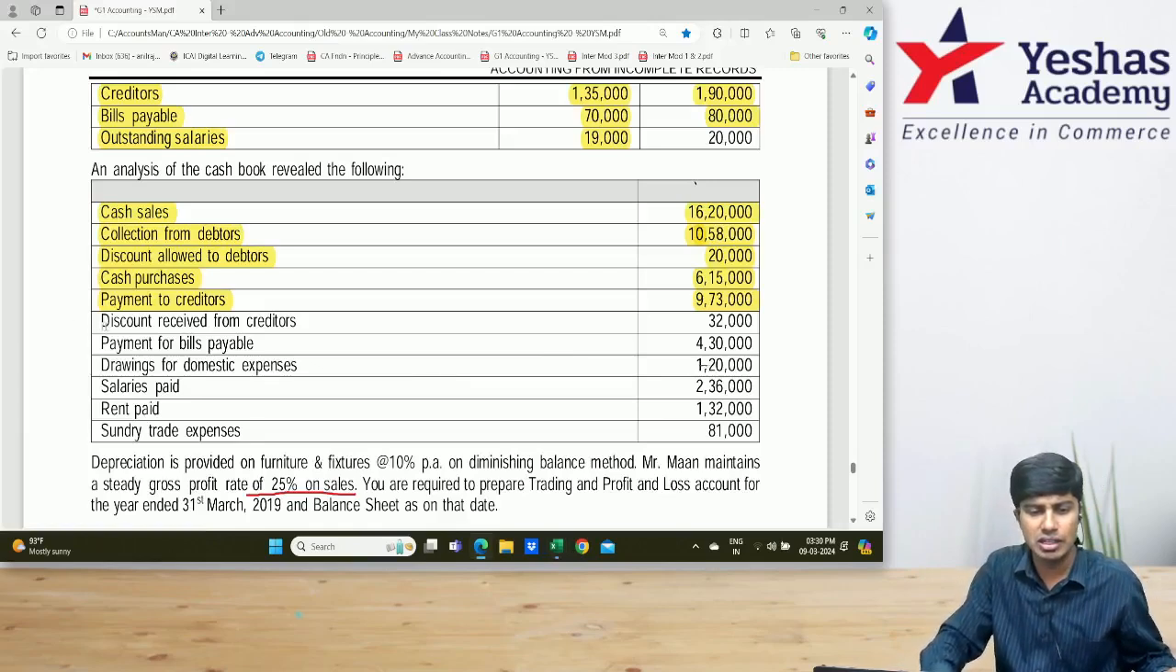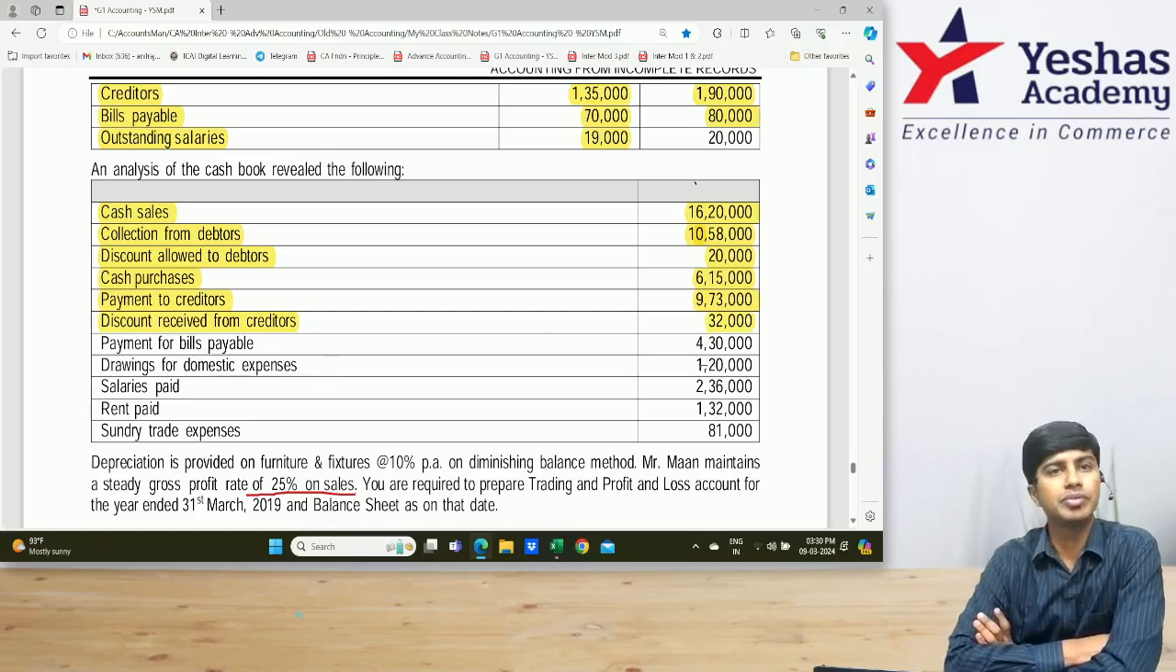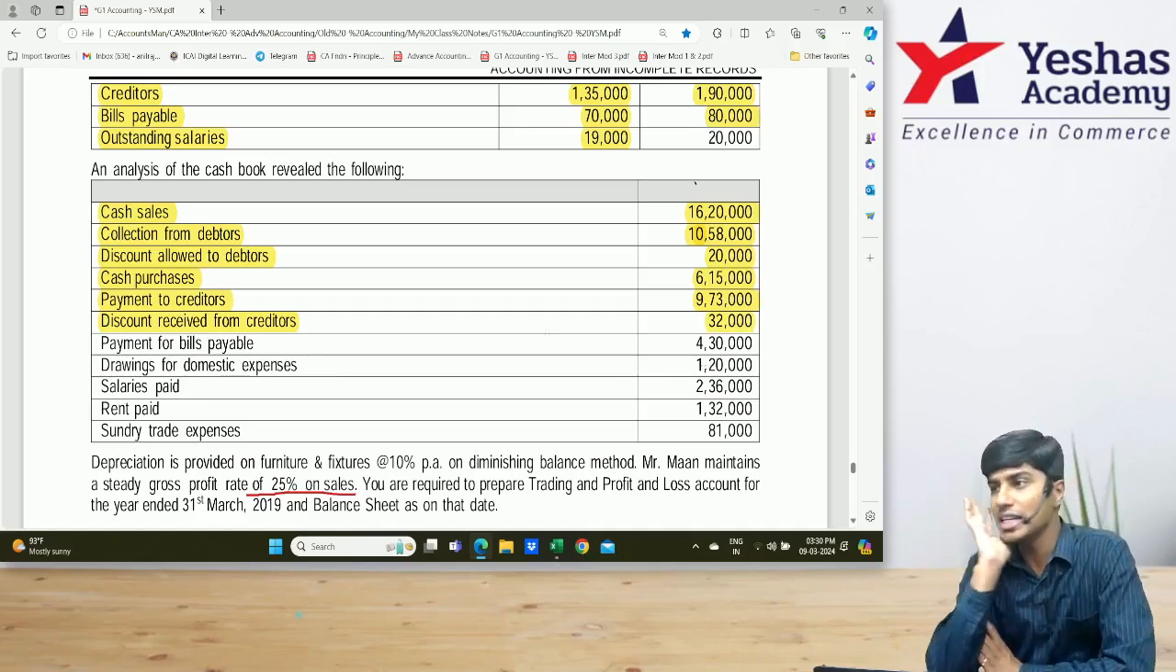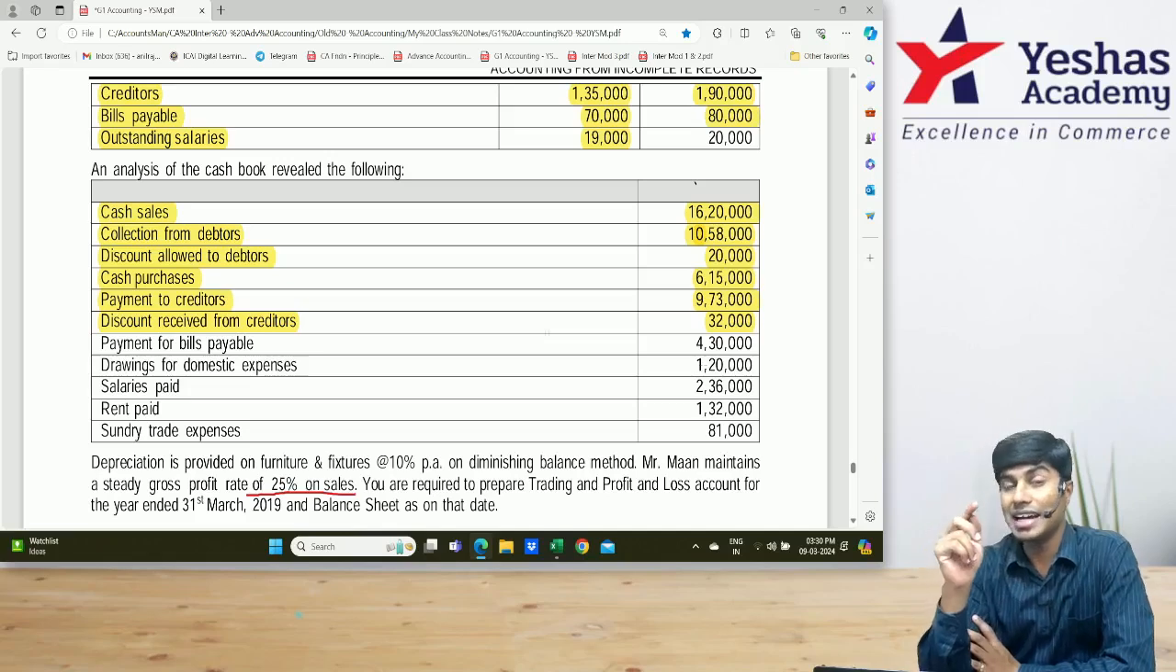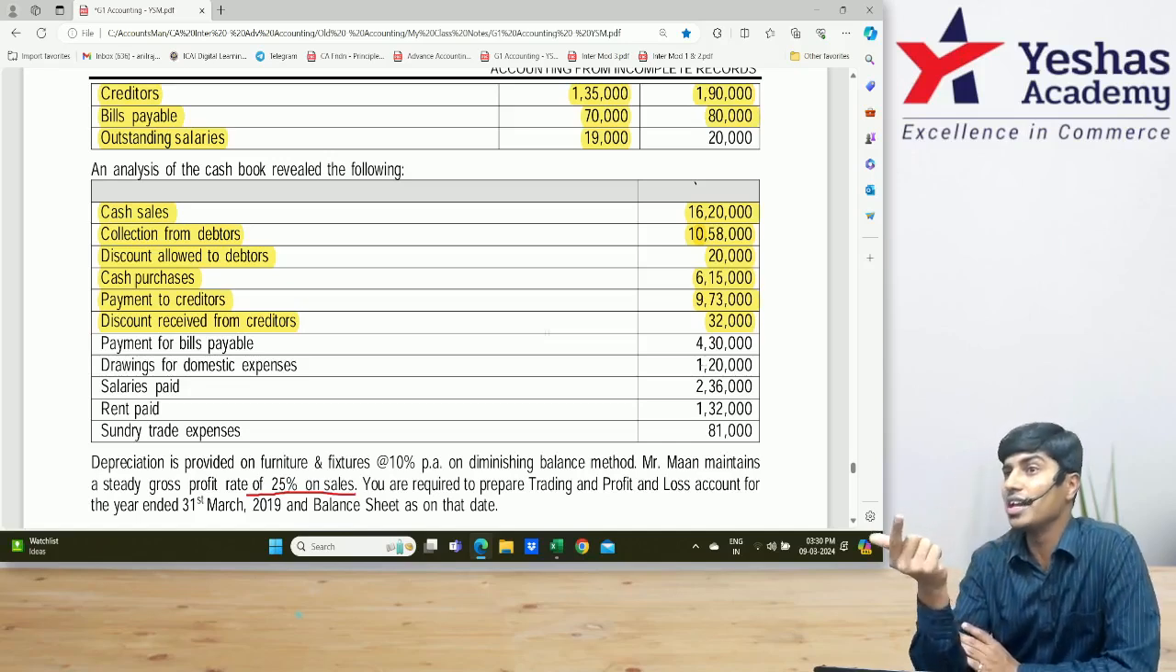What's after this? Discount received from creditors. When you receive discount from creditors, what should be the accounting entry? Discount received is income. Discount received is income. Income has to be credited. Debit, creditors is a liability. When they give discount, liability will decrease.